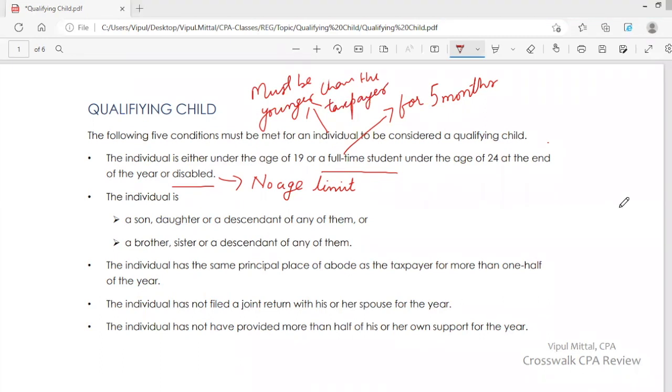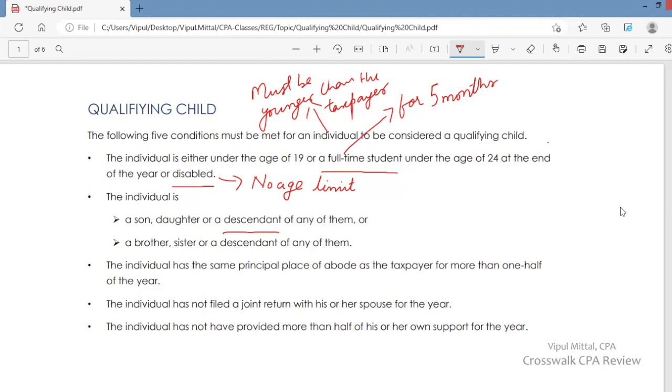Now, the next condition talks about relationship. That individual is your son, your daughter, or a descendant of any of them, or your brother or sister or descendant of any of them. So here we are talking about your son, your daughter, your grandson, granddaughter, great grandson, or great granddaughter, descendants. So your great grandson or great granddaughter or granddaughter may be claimed by you as a qualifying child provided other conditions are also met.